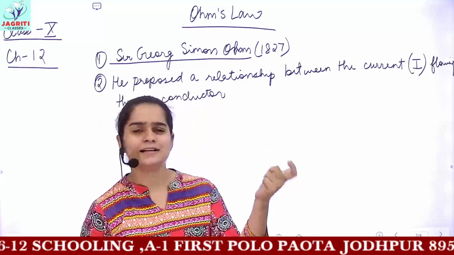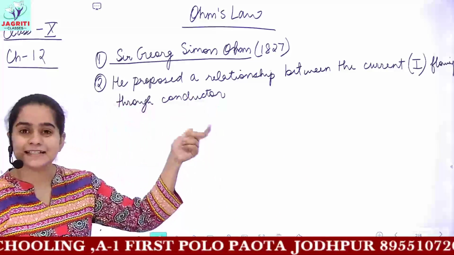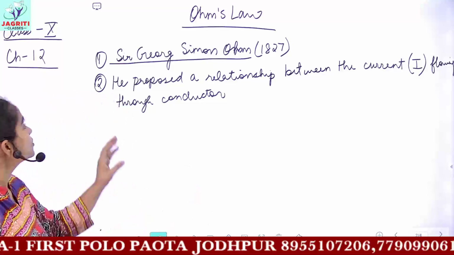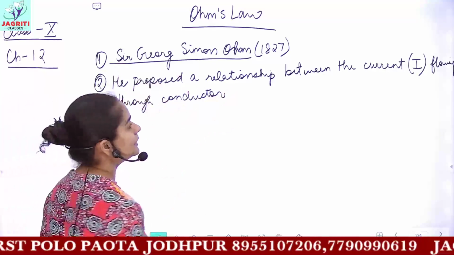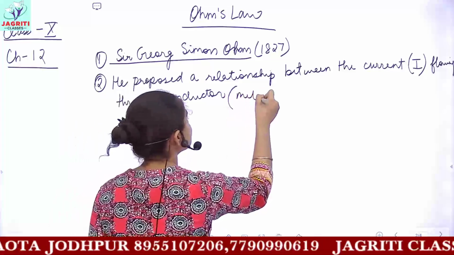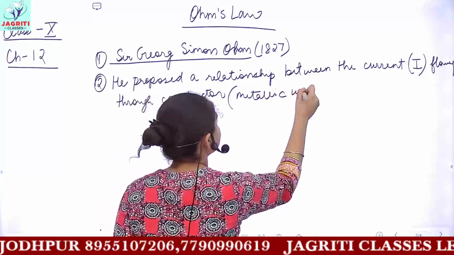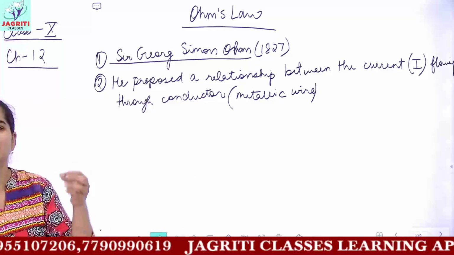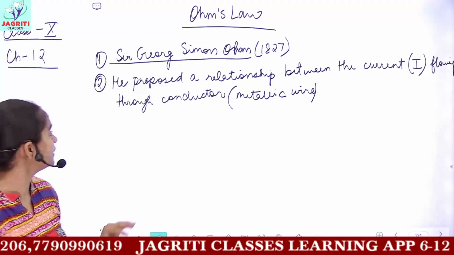Good conductors are also referred to as conductors, and the poor conductors are known as insulators. Conductor means any metallic wire. Wherever we use the term conductor, it denotes a wire which is allowing the current to flow through it.